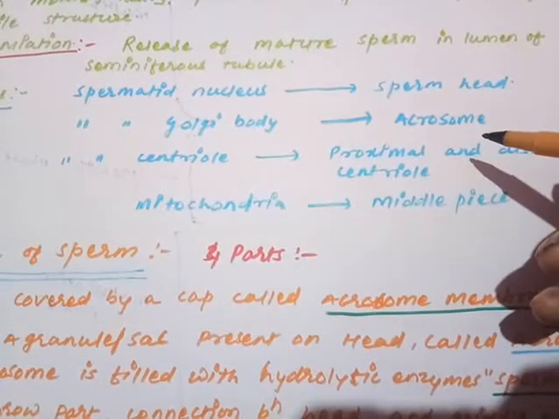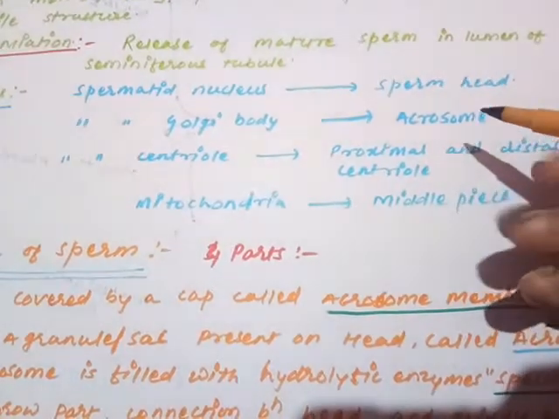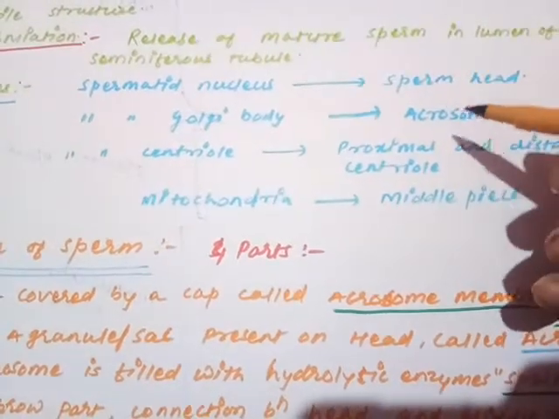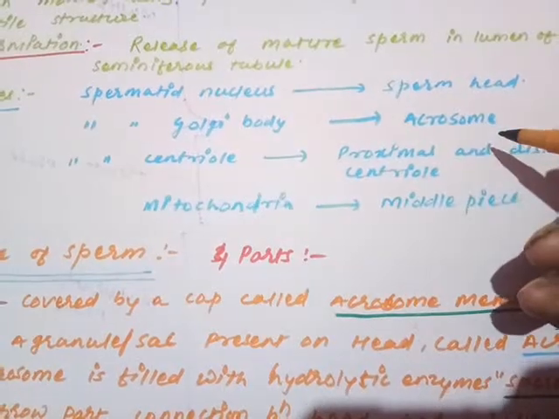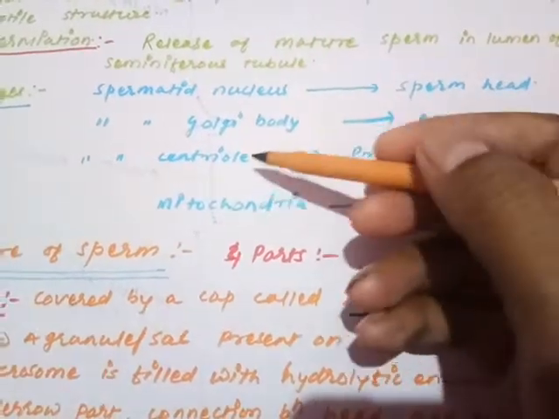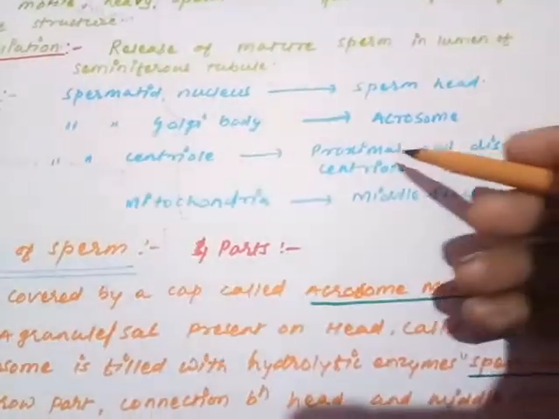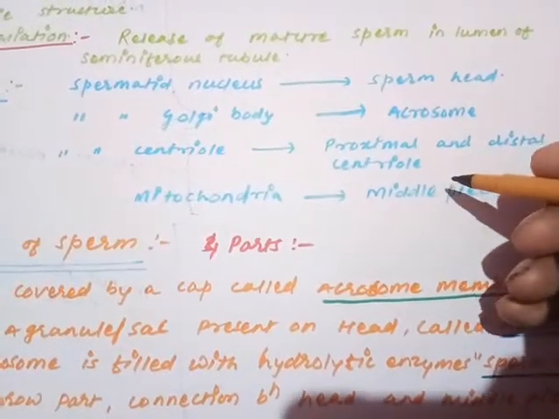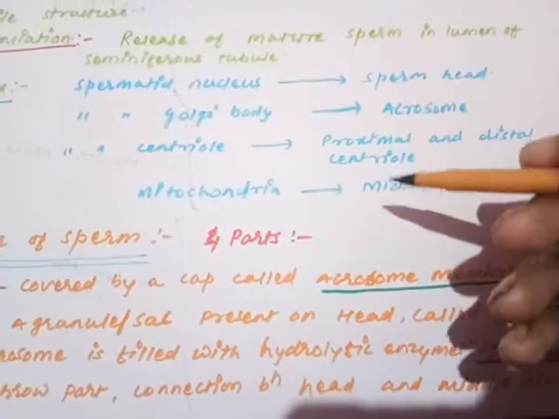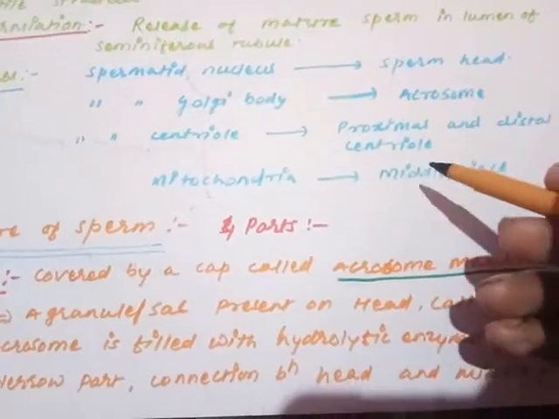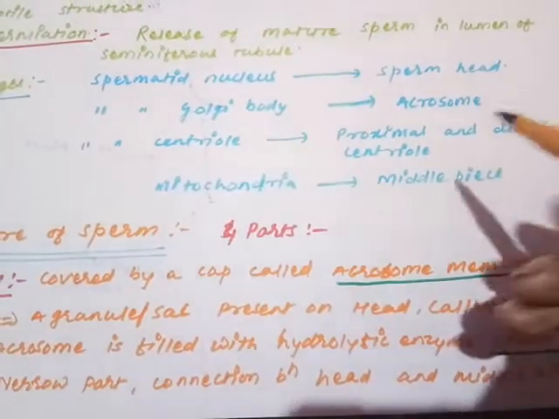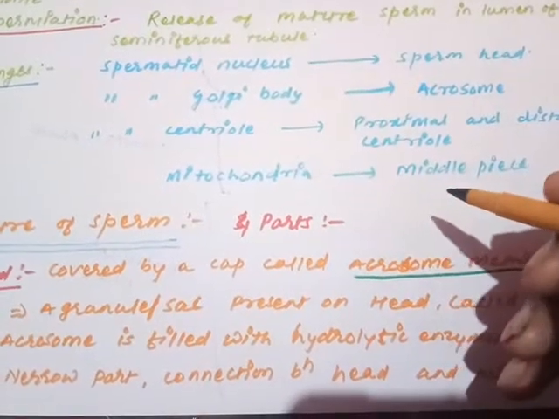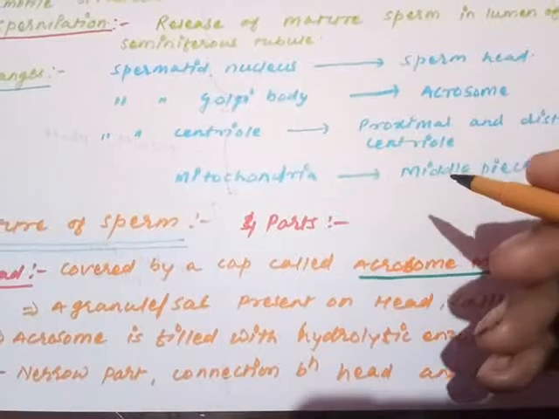The acrosome is very important in the structure of the sperm, and it is covered externally by the acrosomal membrane, which is also formed by the Golgi. The rest of the Golgi body forms the acrosomal cap. The centriole forms the proximal and distal centriole. The distal centriole forms the tail and middle piece also. Mitochondria are a great source of energy and form the middle piece, so that it can provide the energy for the movement of the sperm.